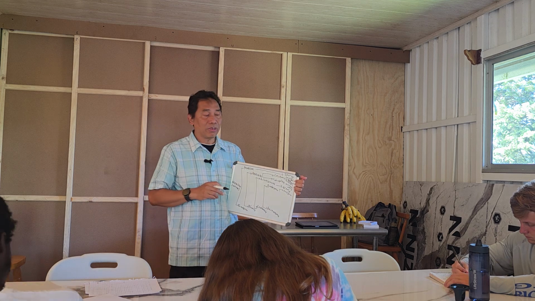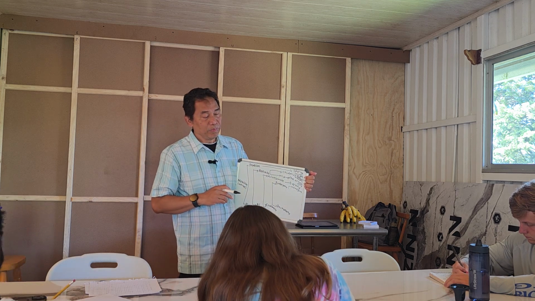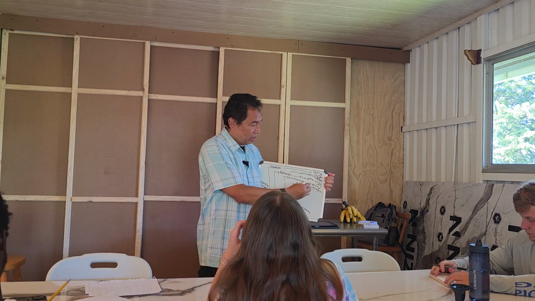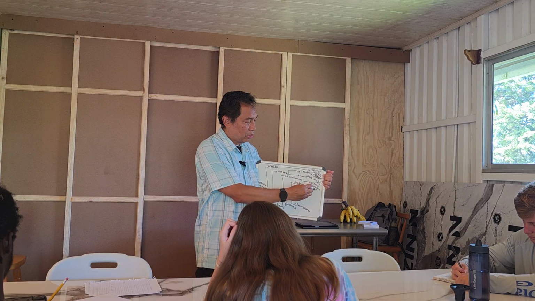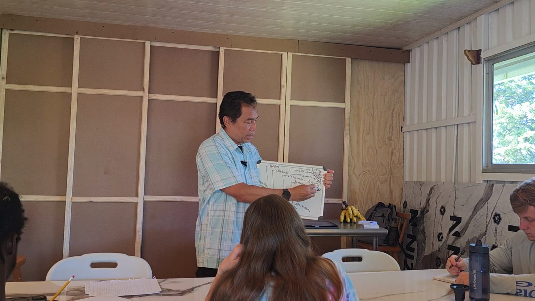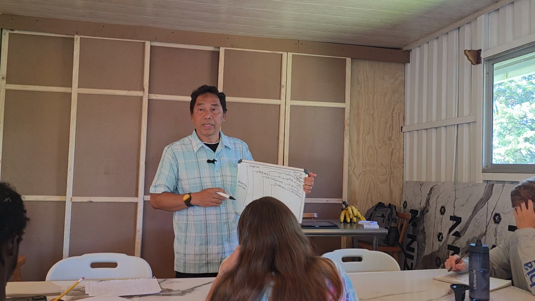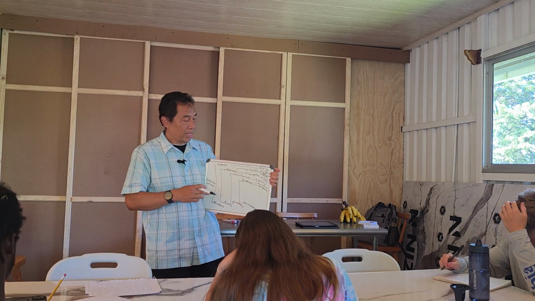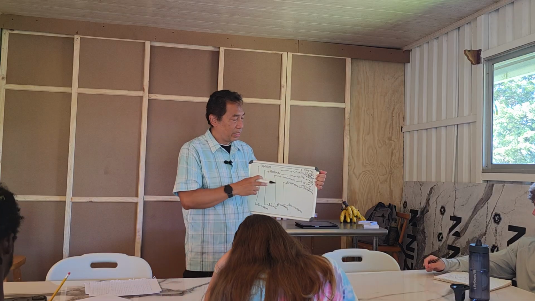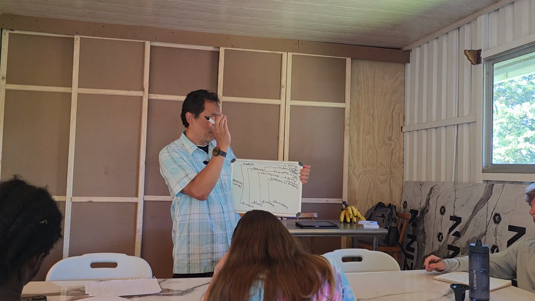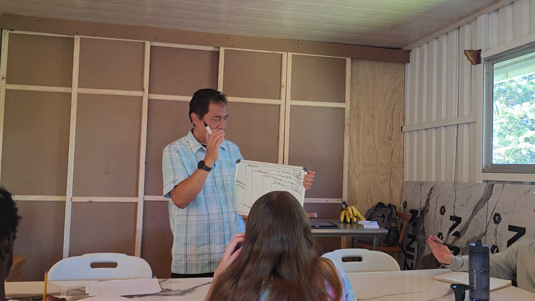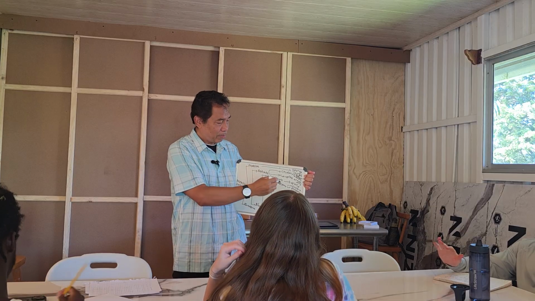Rotifera. They are very small, microscopic animals. And then there is Ectoprocta. This is also an aquatic animal. They look like the sessile Cnidaria, like a plant underwater, but very, very small.